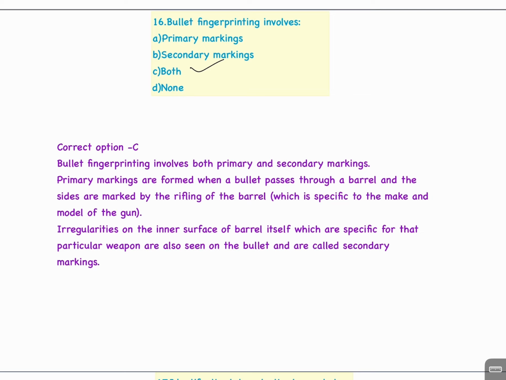Primary markings are formed when a bullet passes through a barrel and the sides are marked by the rifling of the barrel, which is specific to the make and model of the gun. Irregularities on the inner surface of the barrel itself, which are specific for that particular weapon, are also seen on the bullet and are called secondary markings.